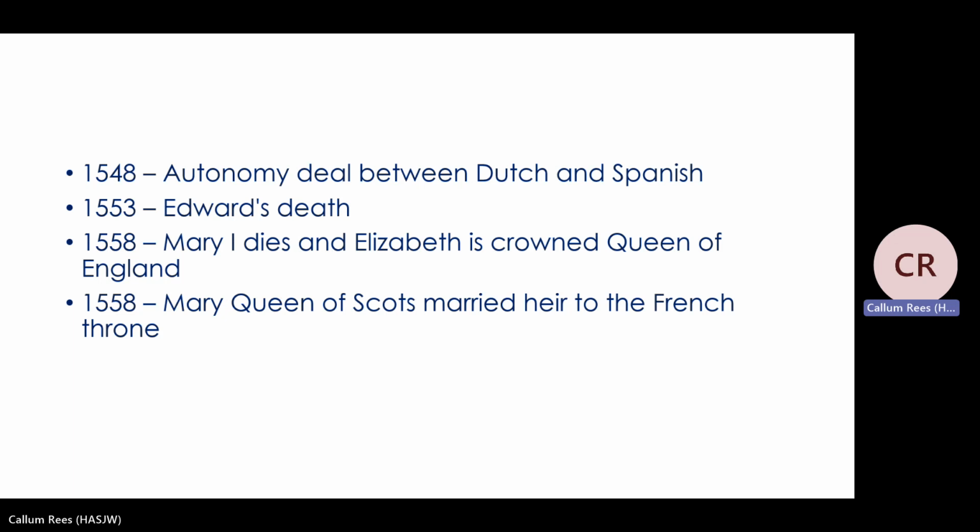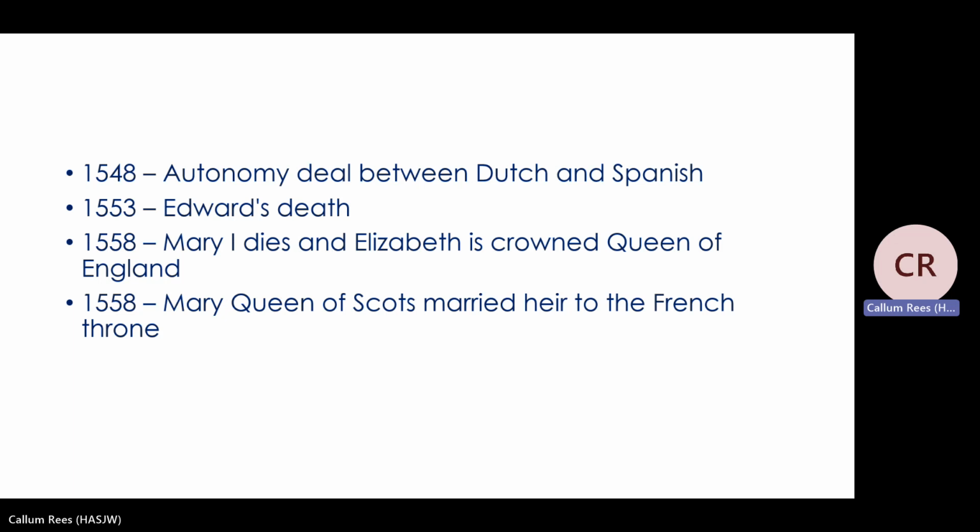But Edward dies in 1553, and the next person to become monarch is Elizabeth's older half-sister, Mary I. However, she then dies in 1558, and so the next person in line to be queen is Elizabeth. However, there are some people that say that actually, because of Elizabeth's mother, she shouldn't be made queen, and it could actually go to someone else.